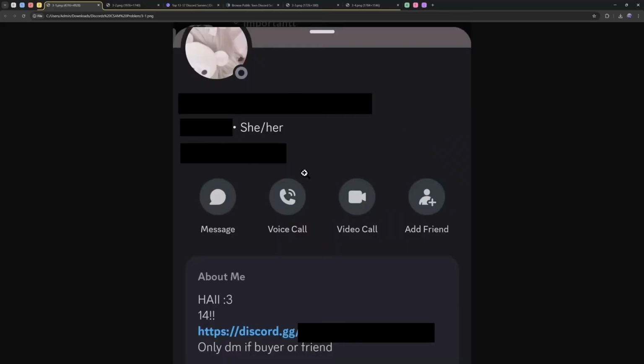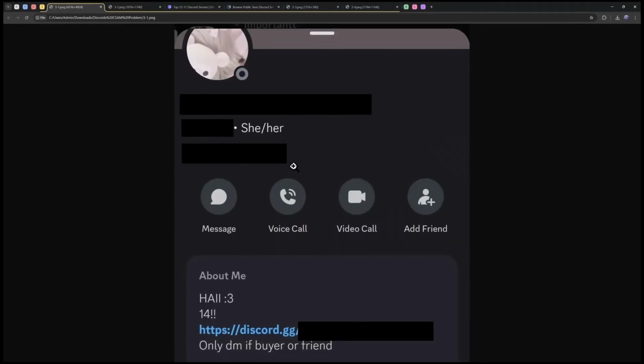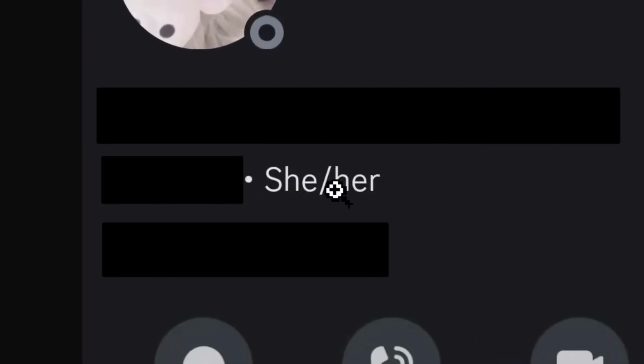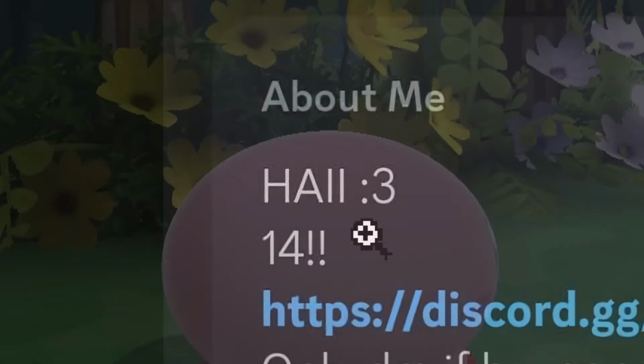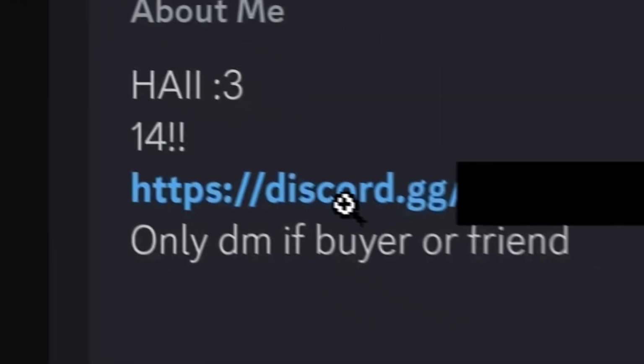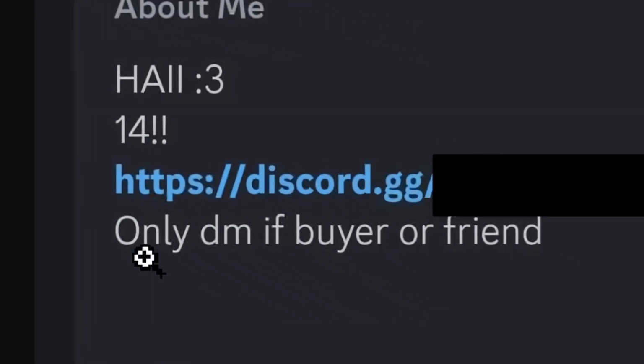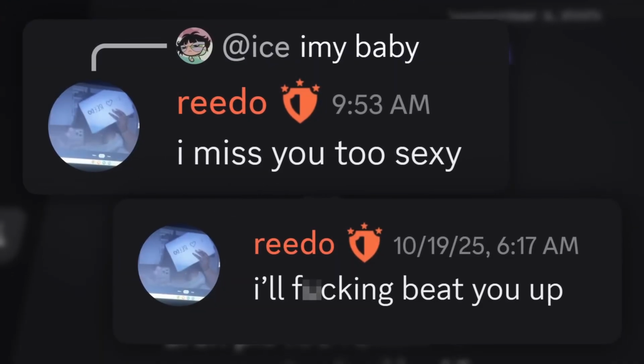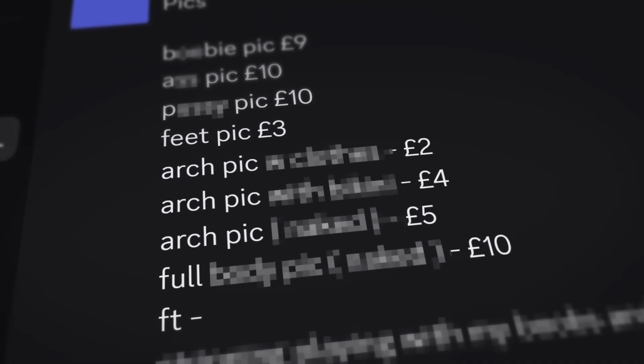In fact, here's a screenshot of someone's Discord profile. I have censored everything for obvious reasons, but you can see their pronouns are she and her, and in their about me, they say hi, 14, an invite link to a Discord server, and it says only DM if buyer or friend. What girls have realized is that instead of having their e-relationship with their COM boy, instead they can just sell photos to anyone that pays for it.